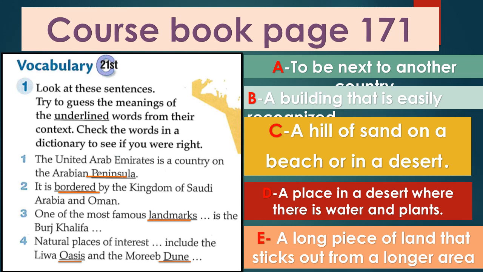D, a place in a desert where there is water and plants. E, a long piece of land that sticks out from a larger area. These are the definitions. Now it's time to guess and match each underlined word with its definition.